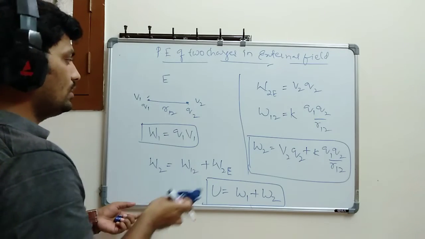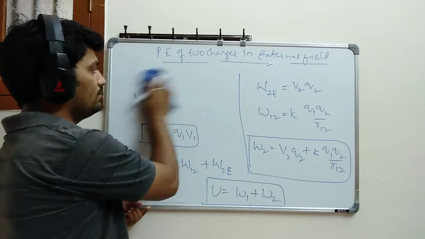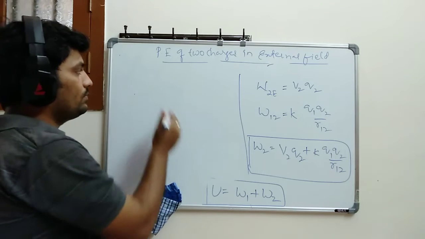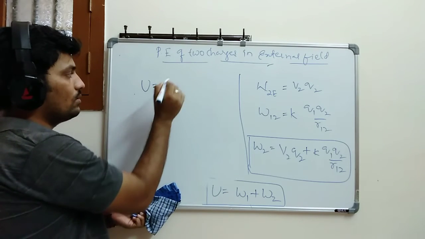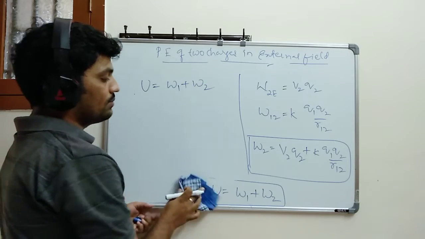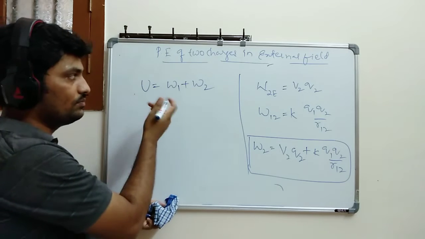Now if I remove this diagram, I just want to write W1 and W2. So total potential energy is equal to W1 plus W2. Whatever these things are, I am going to substitute here.